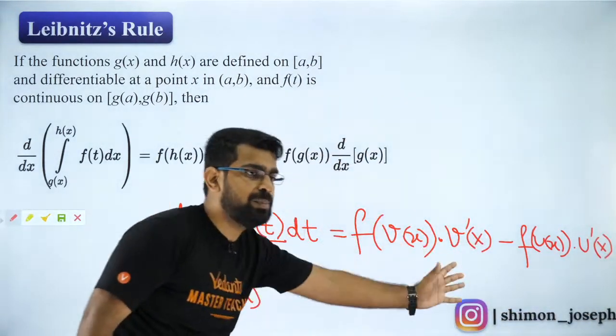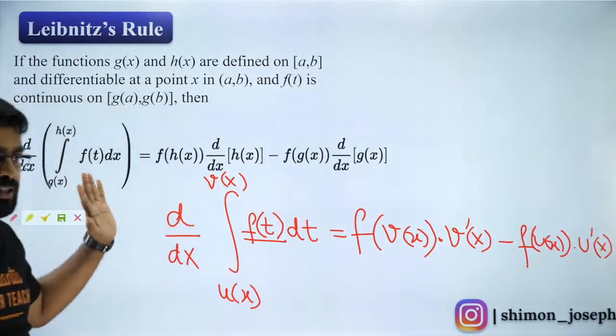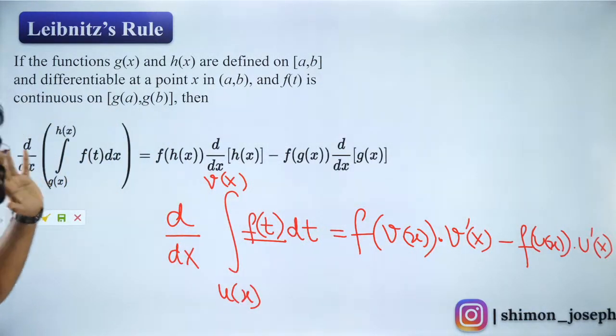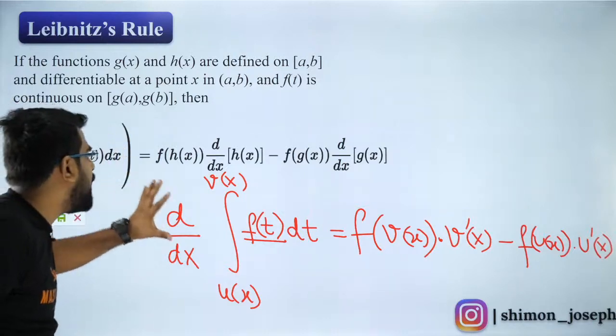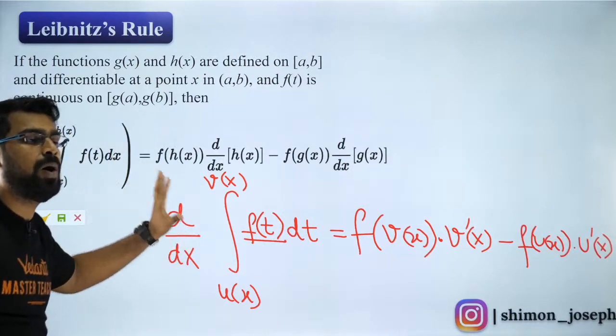This is your Newton-Leibniz formula. Just make a note of it. This is the way we do it, as simple as that. This is how you apply your Newton-Leibniz formula.